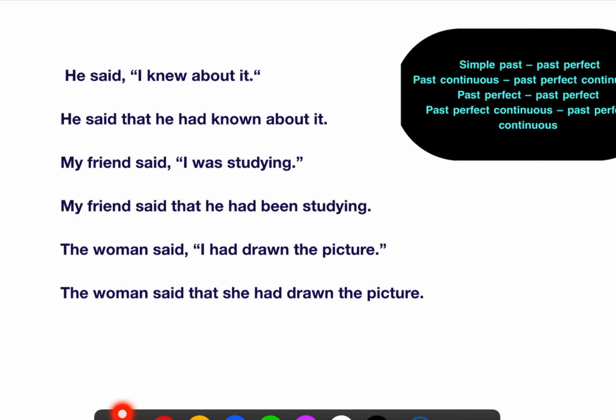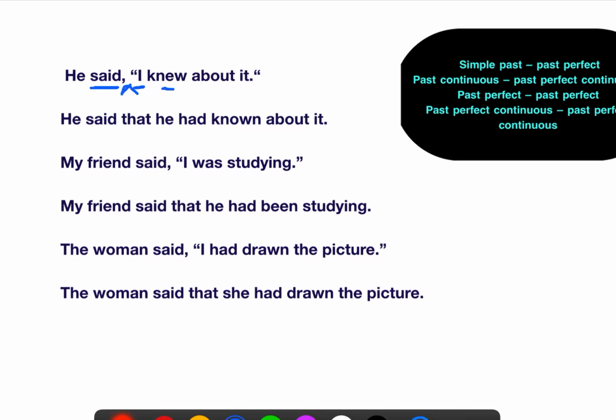He said, "I knew about it." Now we are going to make this into indirect speech. You cannot say, he said that he knew about it. No, he said that he had known about it. Let me tell you where all the changes will happen. Firstly, he said that, so we have to add the word that over here. He said that he, I becomes he, knew becomes had known, about it remains the same. So he said that he had known about it.